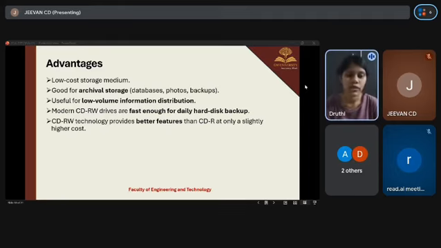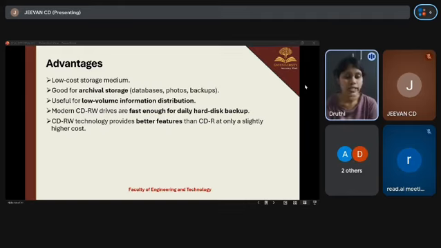The third point is useful for low volume information distribution, ideal for distributing small to medium amounts of data, like software demos, study materials, reports, and documents. And the fourth point is fast enough for daily backups. Modern CDRW drives have good writing speeds. They are fast enough for daily hard disk backups of important files.